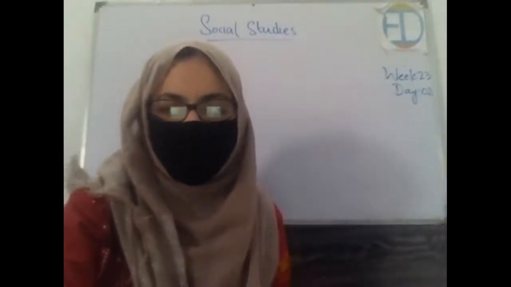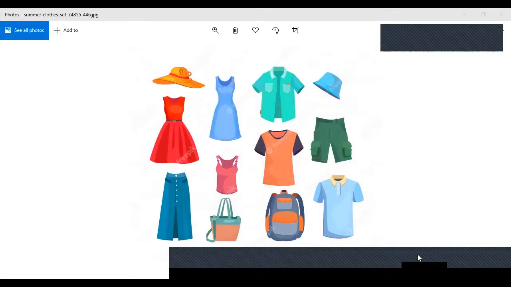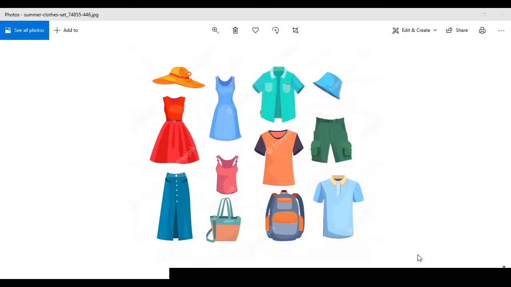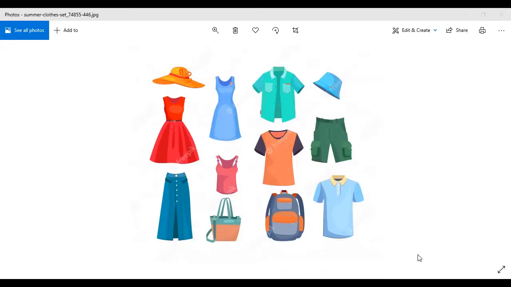So now here comes the summer. In contrast to the winter, in summer we love to wear light clothes, right? Like the boys have t-shirts. If you visit a beach, you prefer to wear a skirt, a mini skirt or a hat. Then you can have t-shirts and shorts. All of these things, hats, are to protect yourself from the excessive heat of the sun, right?